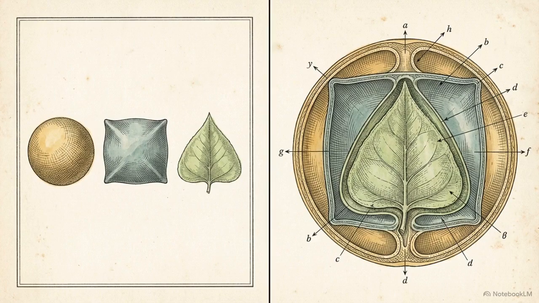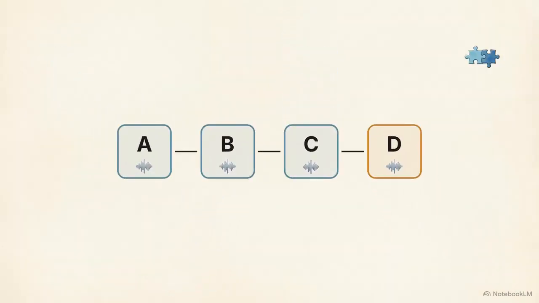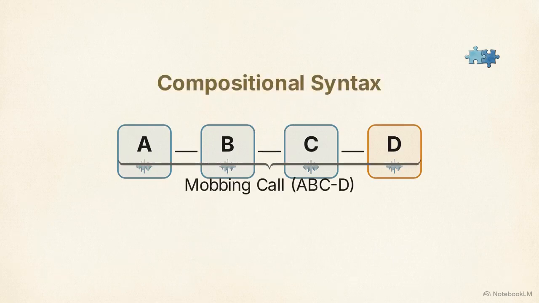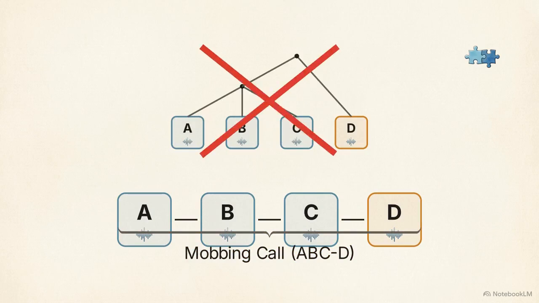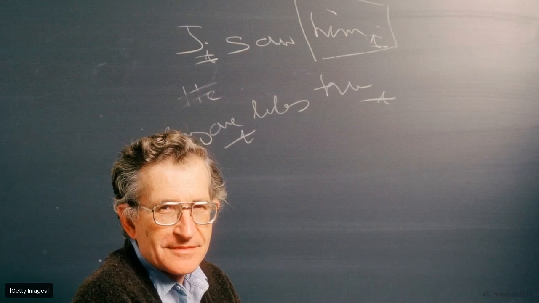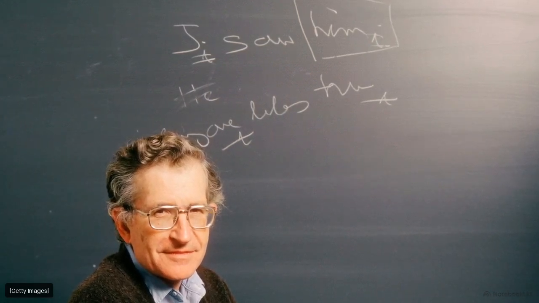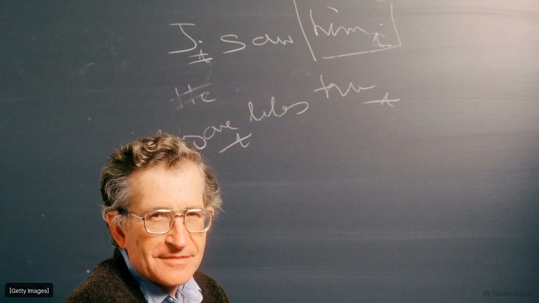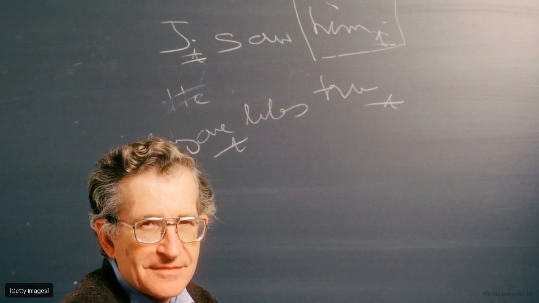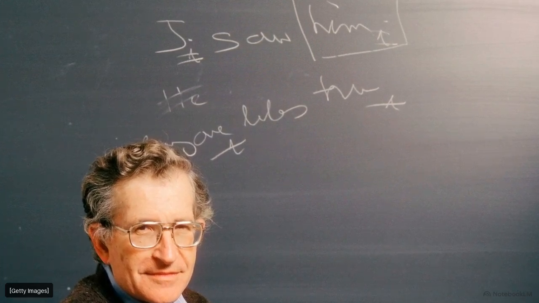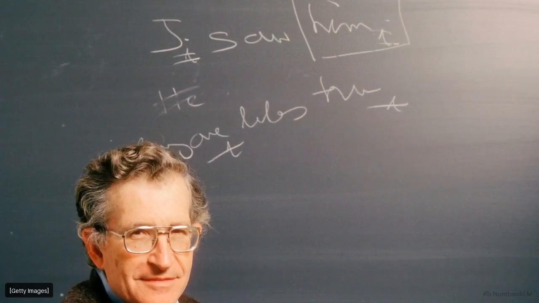Moving to syntax, we distinguish between simple combinations of sounds and hierarchical nesting. Japanese tits use an ABCD mobbing call, where the meaning of the whole depends on the parts. This is compositional syntax. However, evidence suggests this is a linear sequence rather than a nested hierarchy. Human grammar relies on an operation called merge. Merge is the recursive ability to take 2 objects, like words, and bind them into a single, hierarchically organized thought. This creates a structure where one unit can modify another subunit deep within a sentence.